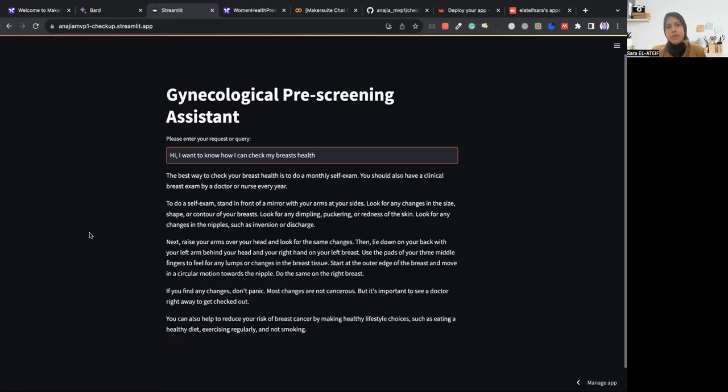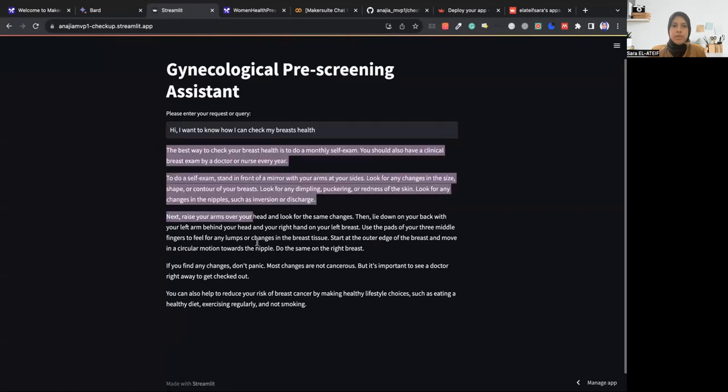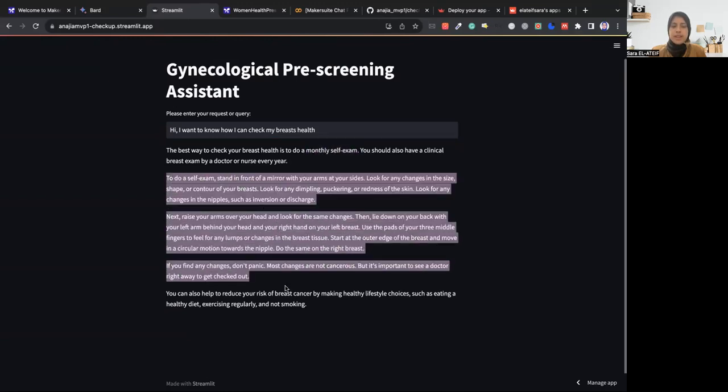For women, after your period, try to check if there are any symptoms, anything swollen, anything that is unusual. So please do so every month. This is how they tell you how you can do it. So monthly self-exam, and this is how they're describing step by step how you can do it by yourself. It's very straightforward, very simple.